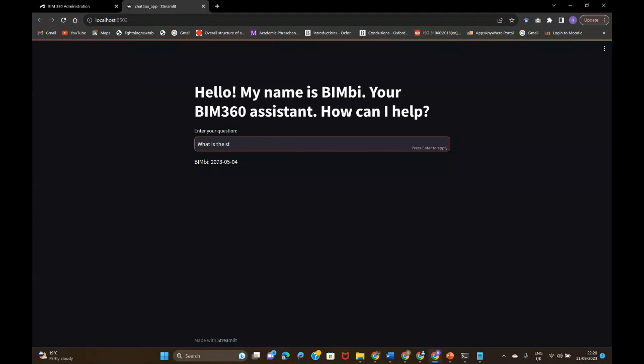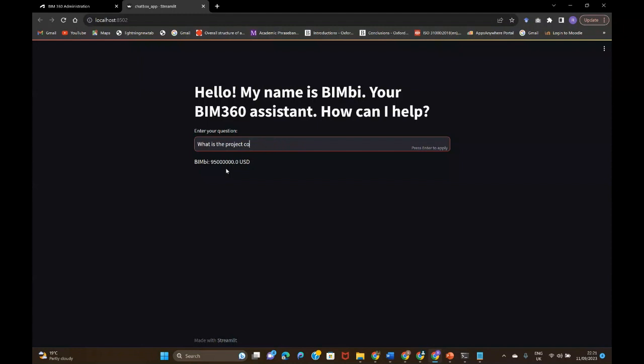Now let's ask, what is the project cost of AB building? There you go. Everything is very simple and gives the details immediately without logging into the BIM 360 app and going through that navigation headache.